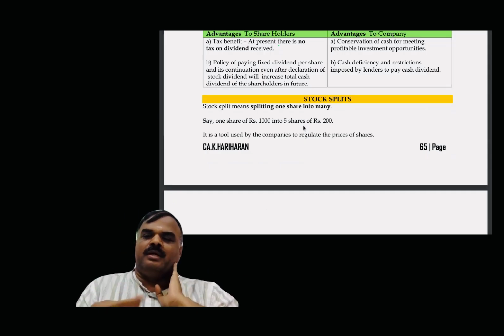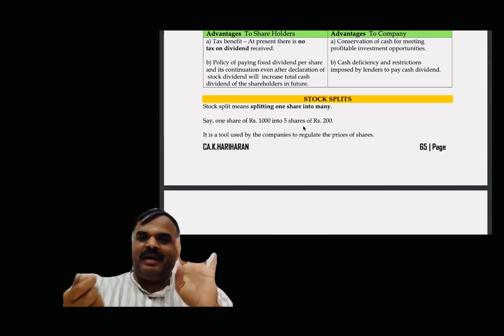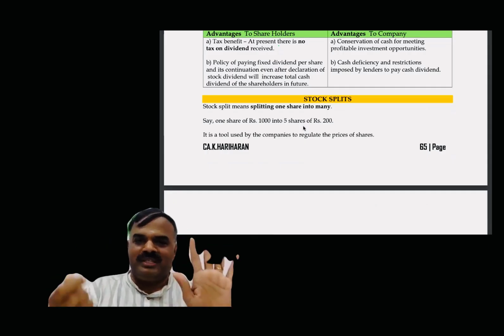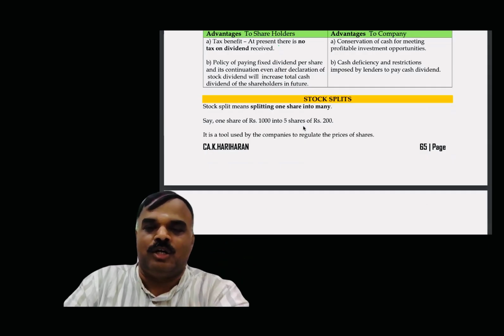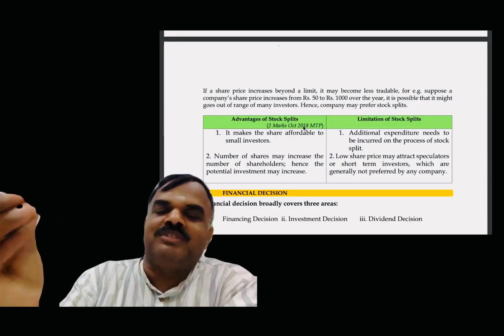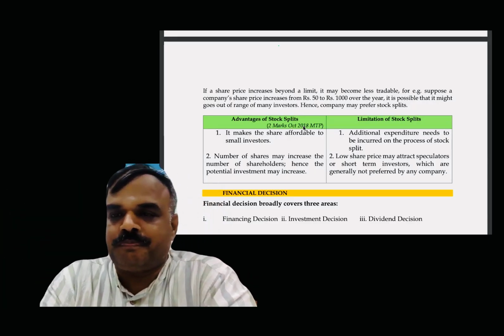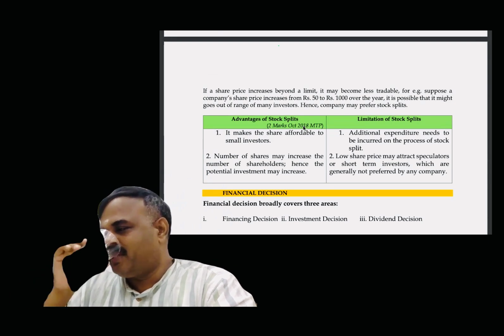I have 500 rupees, and I exchange it. So instead of one currency, I am having 5 currencies. Instead of one share, it becomes 5 shares. A 500 rupee share becomes 5 shares of 100 rupees. That is called one stock split. The main advantage of stock splitting is that even the small investor can be in a position to participate. But it is an expense to the company.